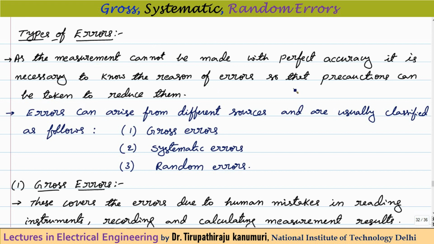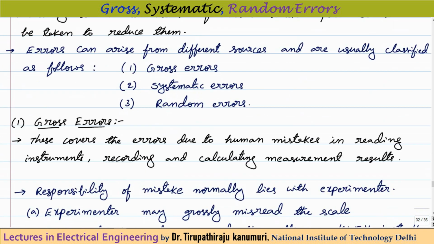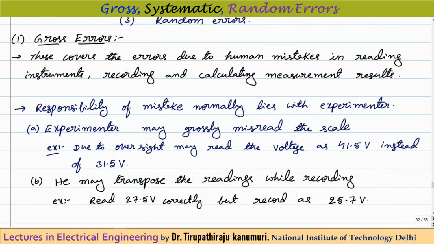The reason for getting different types of errors was already discussed previously. Those errors can be categorized into three categories so that we can make the analysis easy. The first one is the gross error, the second one is systematic error, and the third one is called the random error. Let us see which one comes under which category and how to overcome them.